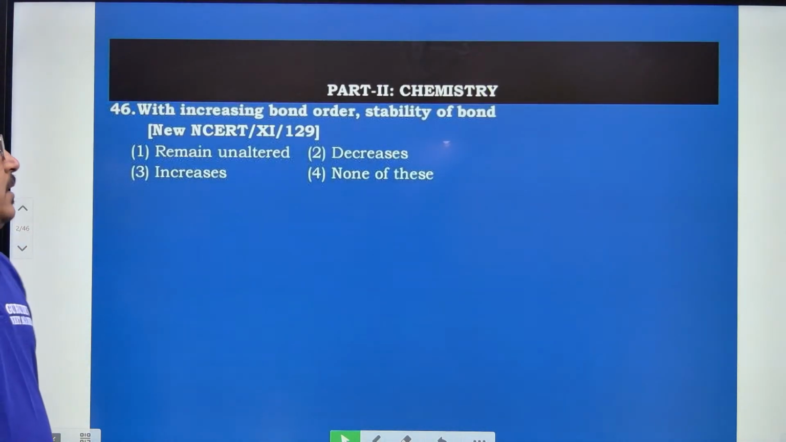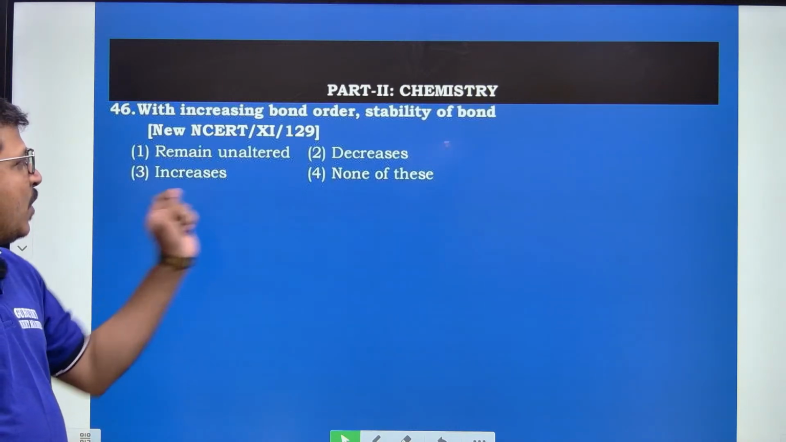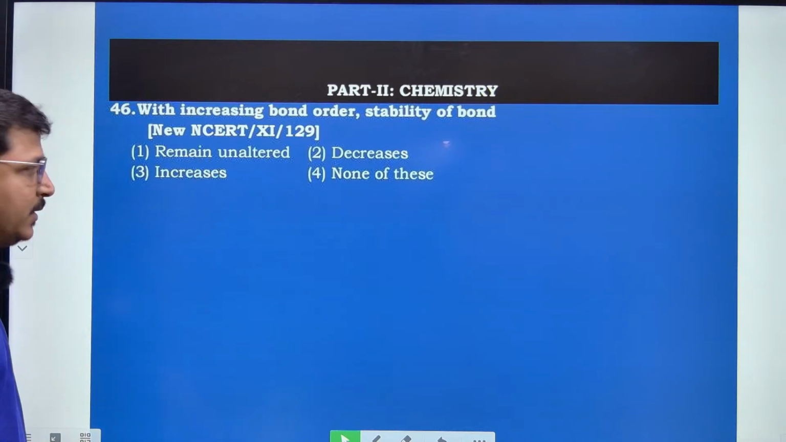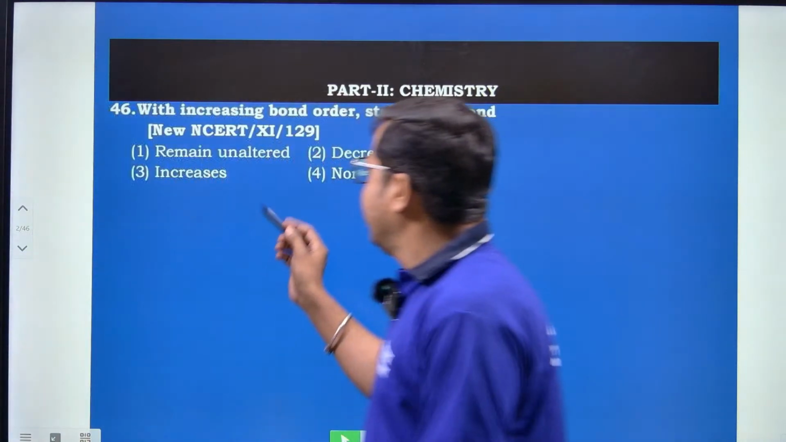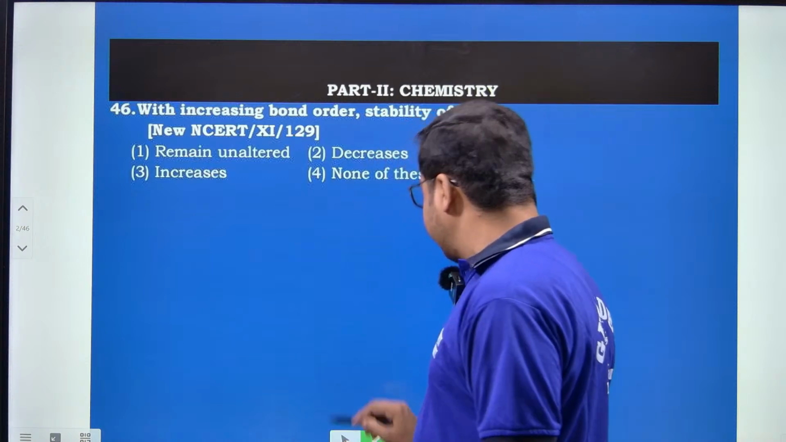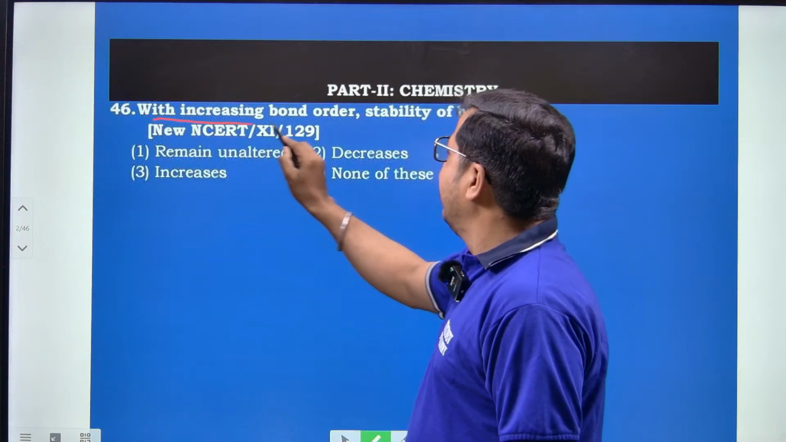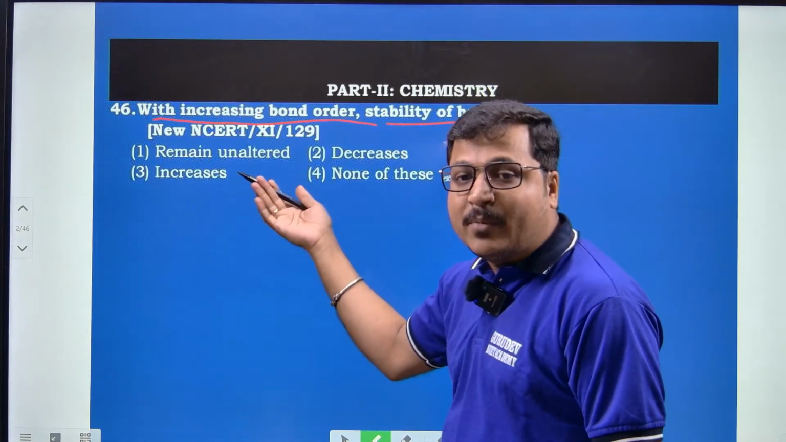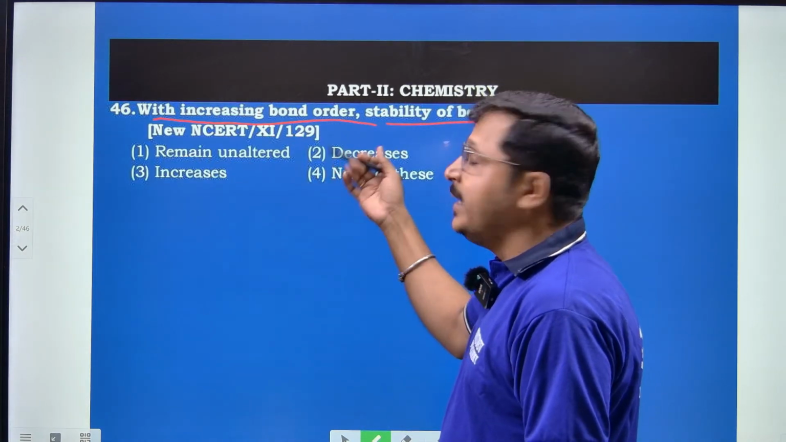Yes, question number 46. With increasing bond order, the stability of bond. What has he asked? He has asked: with increasing bond order, the stability of bond. What happens to the bond if bond order increases?